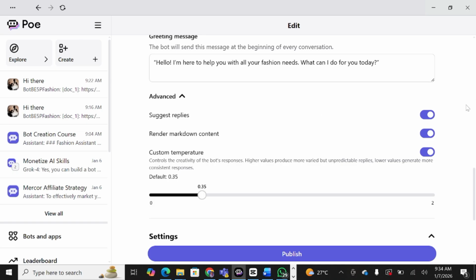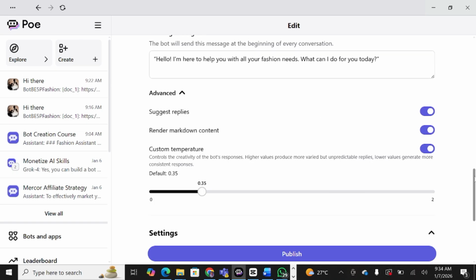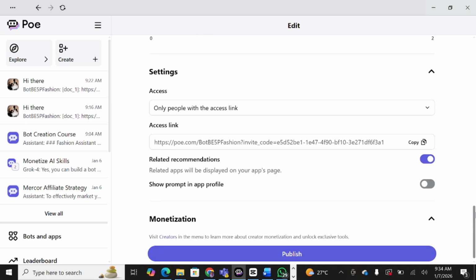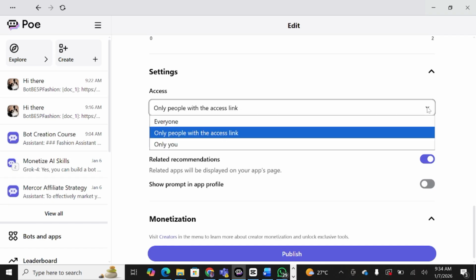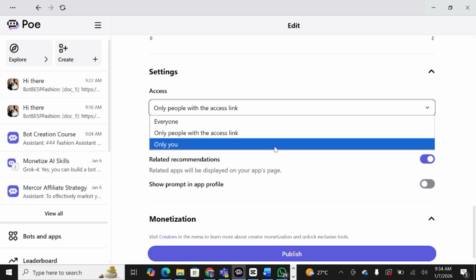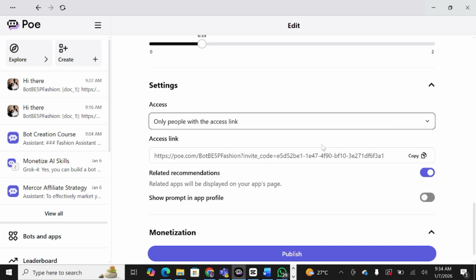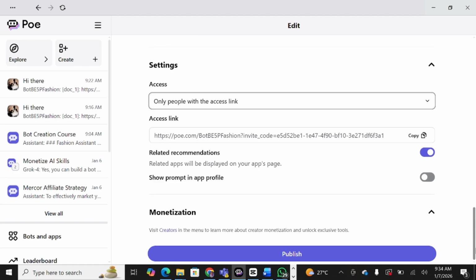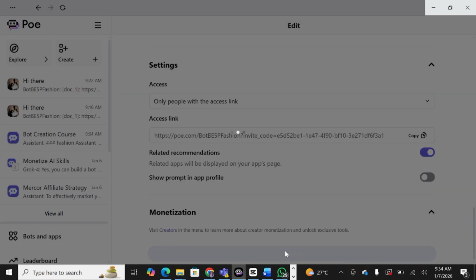Okay, suggested replies, custom temperatures. Okay, only people with access to the link. Since it's a personal virtual assistant, you don't want to make it public, or you can make it public. You can create a bot for public, only for you, or only people who have the access link. You can always come back and edit, so it's not an issue. So now we publish, as easy as that. Now we've published our bot.